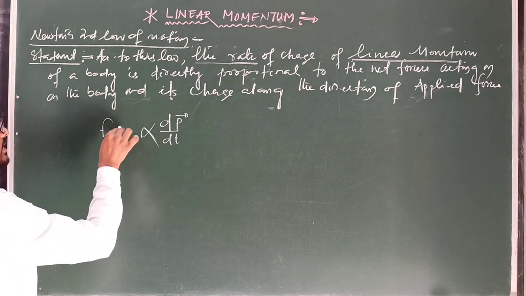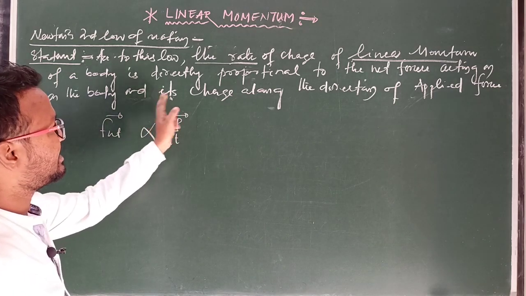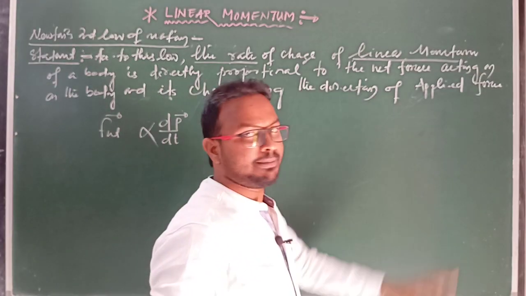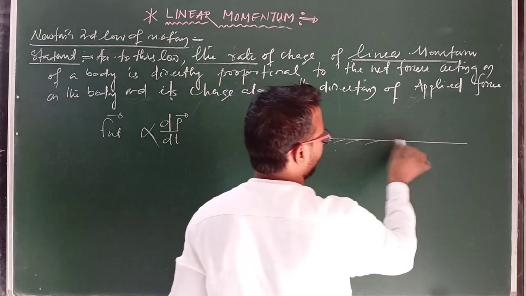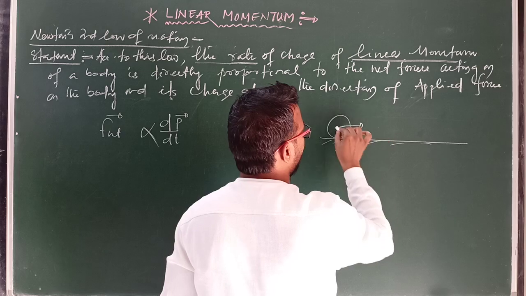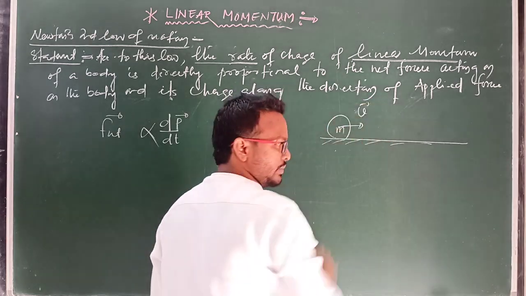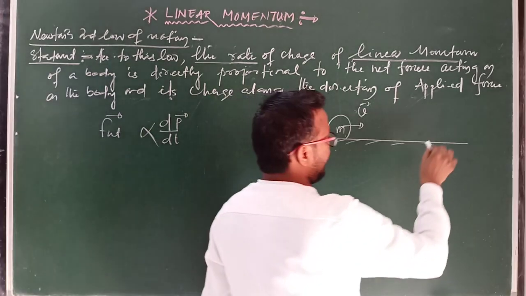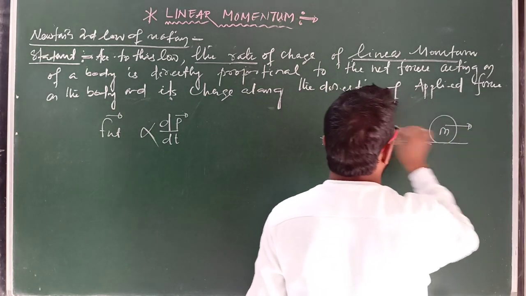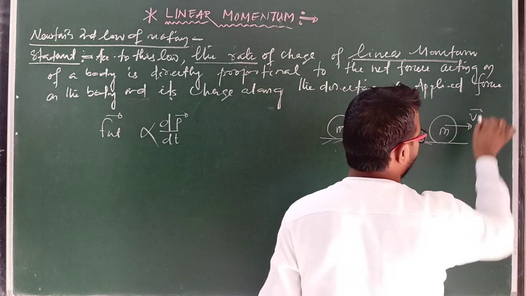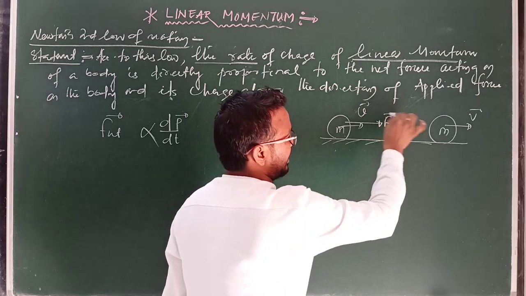So F is the net force acting on the body, and its change is along the direction of applied force. Suppose in straight line motion, there is a body of mass m moving with velocity v, or you can say initial velocity u. After applying an external force on the body, it changes its velocity from initial u to final v, and the force is applied in this direction F.